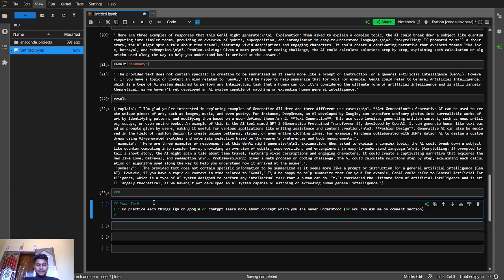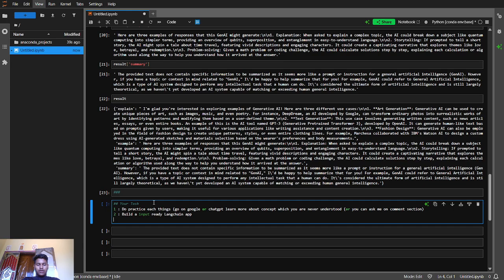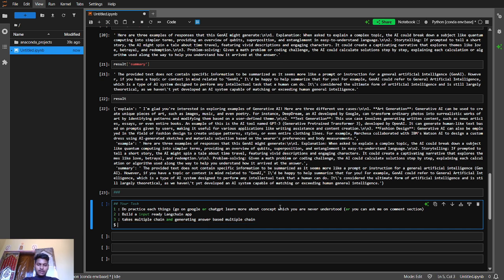The second task is to build a LangChain app that takes input and takes multiple chains and generates answers based on multiple chains.